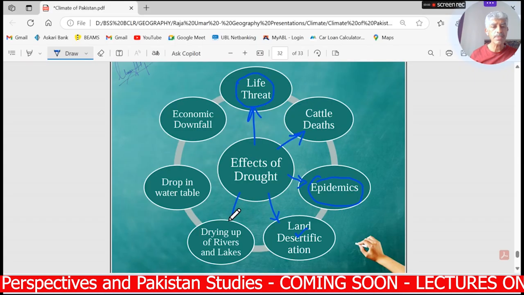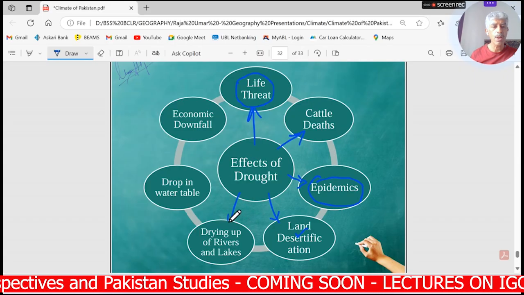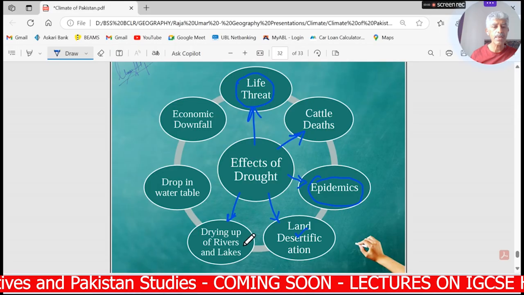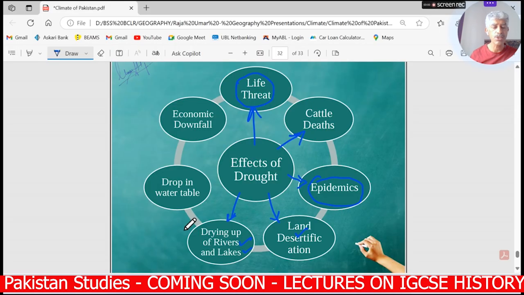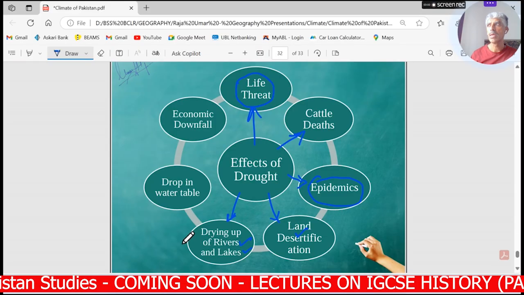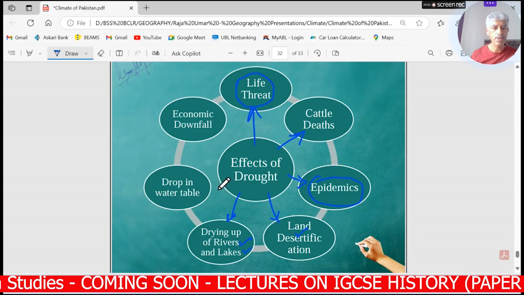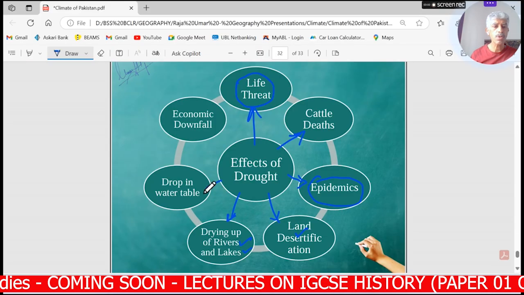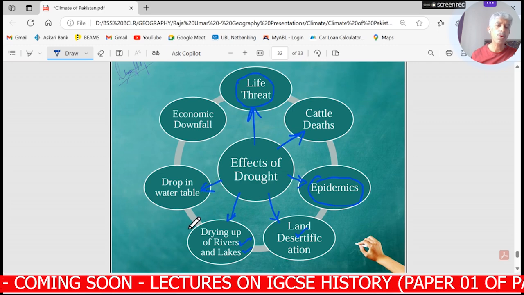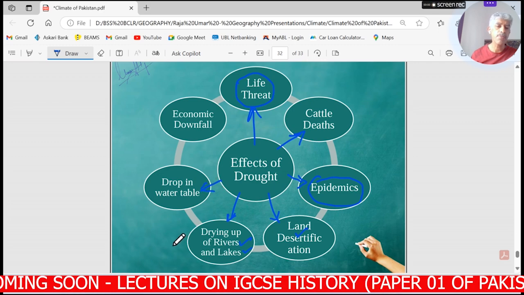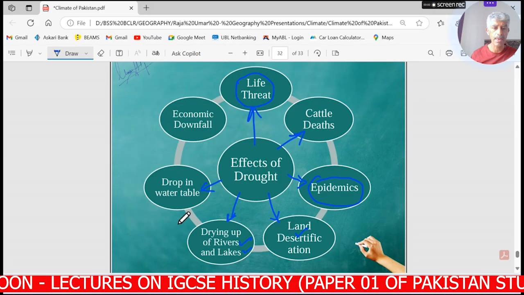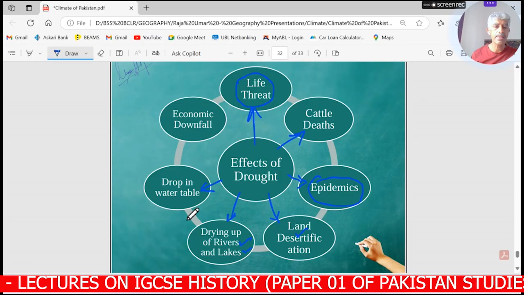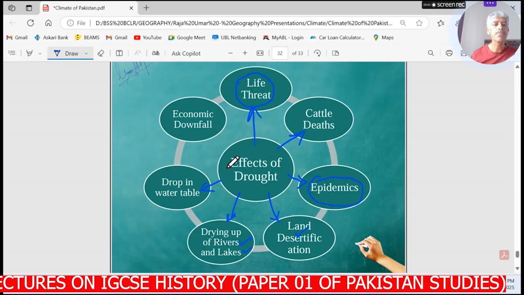So, drying up of rivers and lakes, yes. Whenever there is low rainfall and the water is not managed well, definitely the rivers and lakes would get dry, and there would be no water available for irrigation and to grow crops. So that would be a big disaster. Drops in the water table, yes. As we experience that there is a very low water table in the desert areas, it will get further intensified and things will go out of reach.